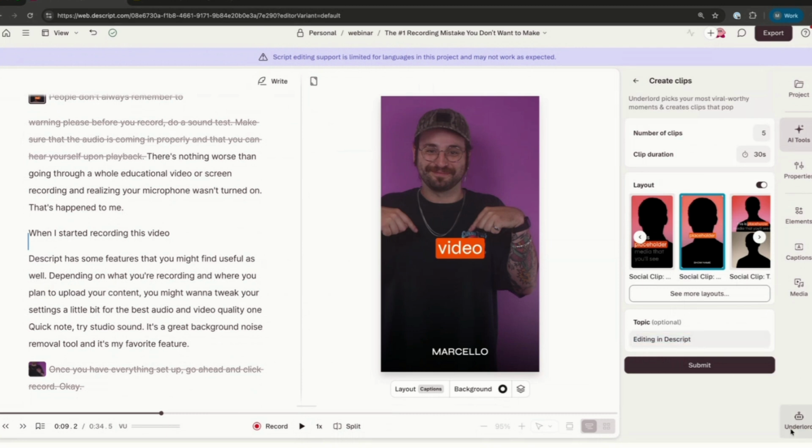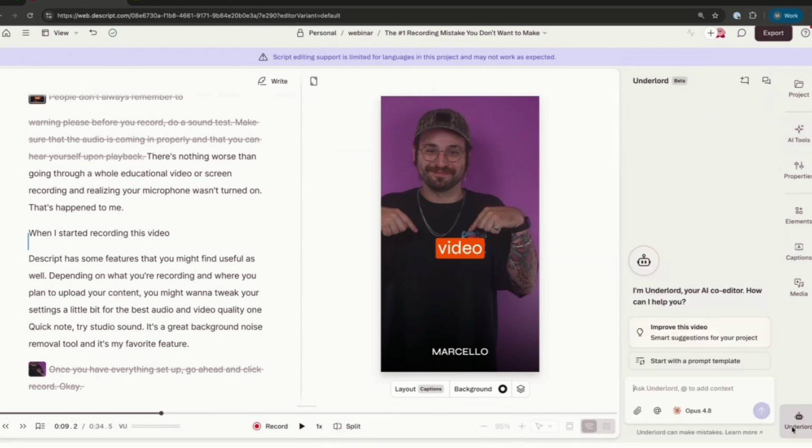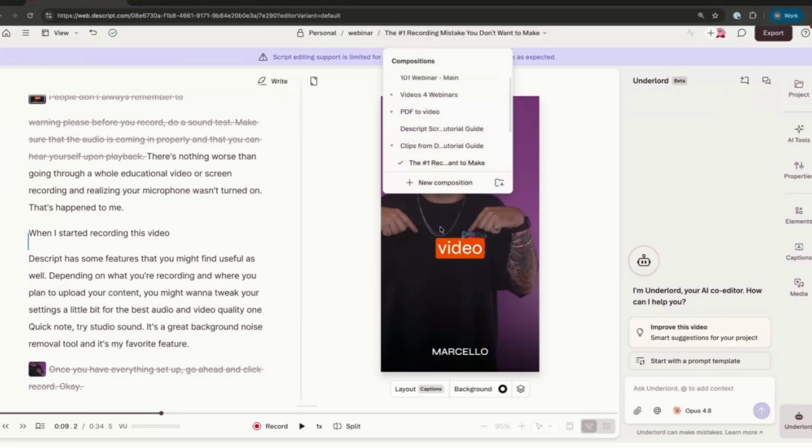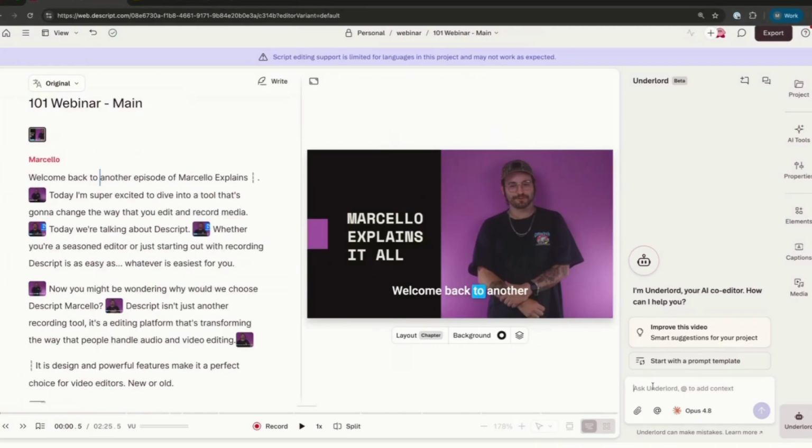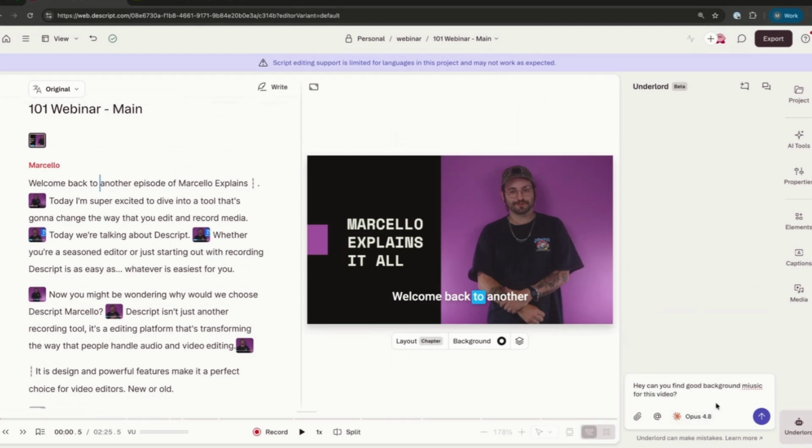What we can use is our AI tool Underlord. Underlord being the AI editing assistant, has access to all of the features that I've shown thus far and then some. I mentioned earlier, Descript is as easy to edit as a Word doc or a Google doc. Think of Underlord as easy to interact with as an LLM, like ChatGPT or Claude. So here I can ask the agent to take specific actions, just like I would ask a junior editor. Something like, hey, can you find good background music for this video?